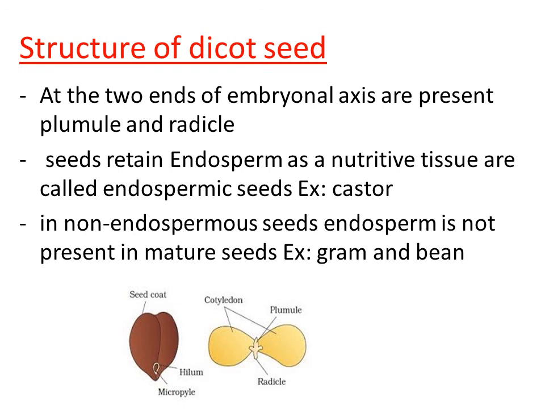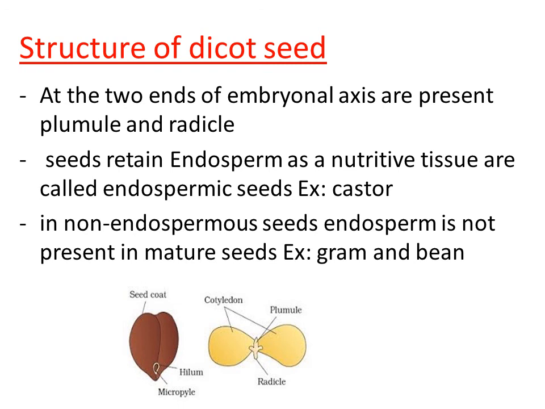But only in some cases can we see the endosperm in the matured seed. In case of monocot seeds, endosperm will be present in almost all the cases, right? It is the reverse of dicot. In the dicot, there is no endosperm in most of the seeds, only a few exception cases, right?